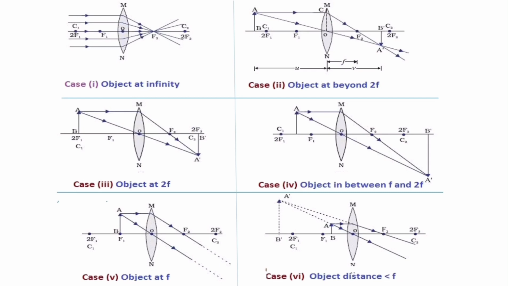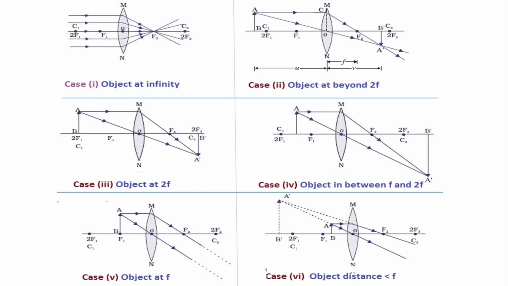For the third case, when an object is placed at 2f1, from the object two rays are coming, where one ray passing parallel to the principal axis, after refraction will always pass through focus, that is f2. And the second ray is passing through the optic center, and when the two refracted rays are meeting at a point, that point is the image formation point. In this particular case, it is meeting at 2f2, so 2f2 is the image formation point. Likewise, we can proceed for case 4 and case 5.